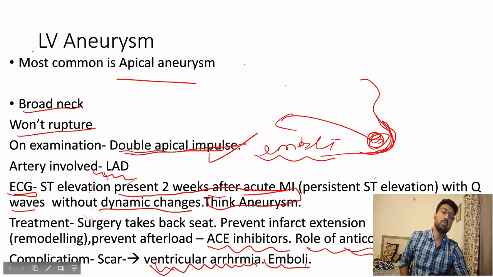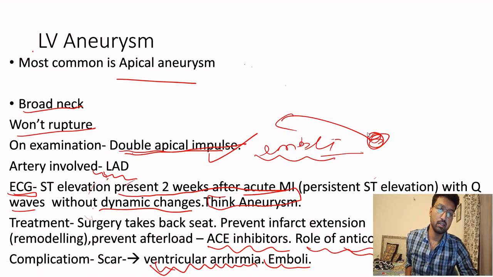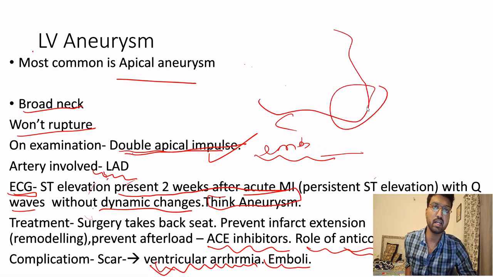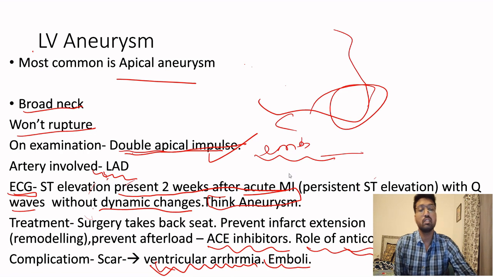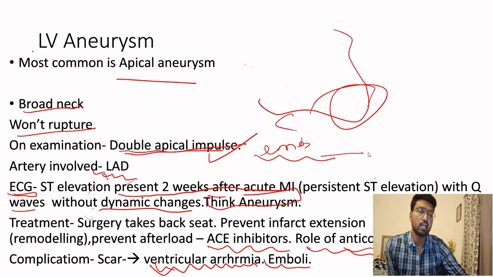What can be a third complication? See, this bulged out area is not contractile. The bulge has occurred, so this is a useless part. This part is not contracting. It is very weak, so the left ventricle will not be able to contract. Since it is not contracting, there will be heart failure. So the third complication you can write is heart failure: ventricular arrhythmia, emboli, and heart failure.